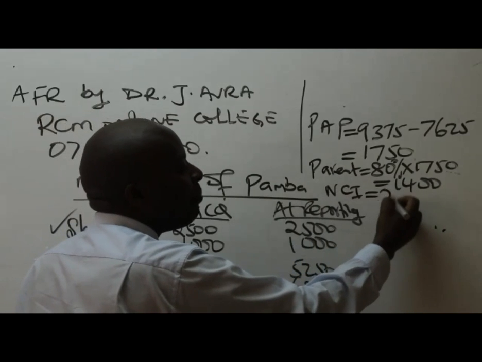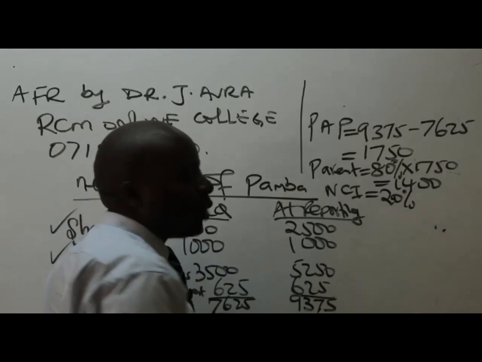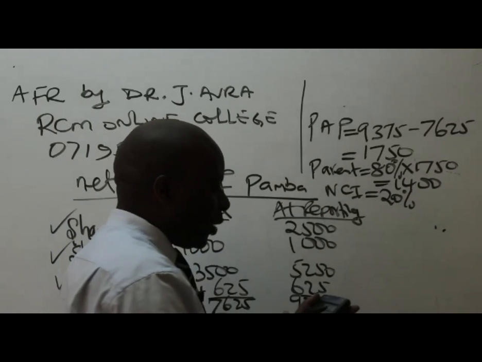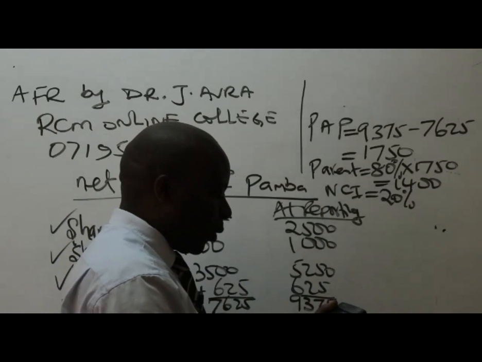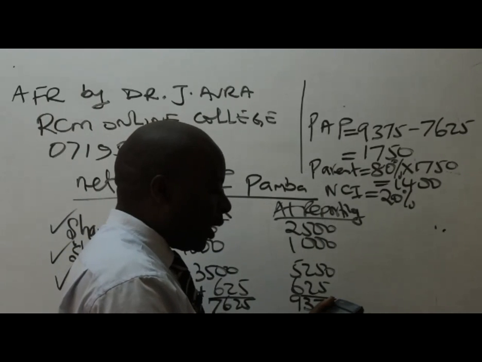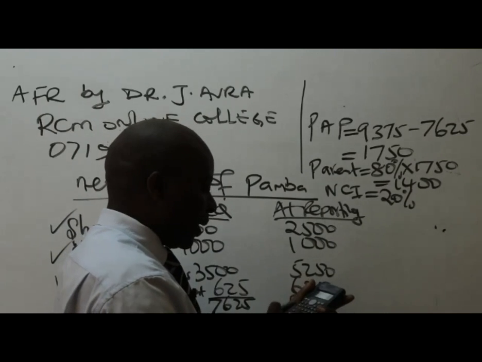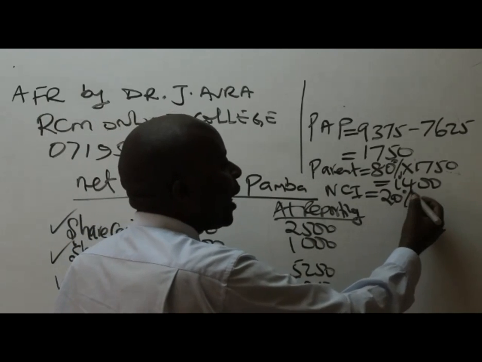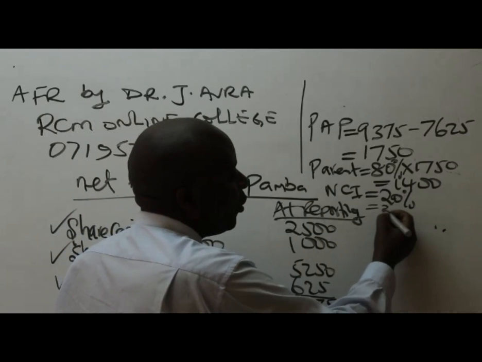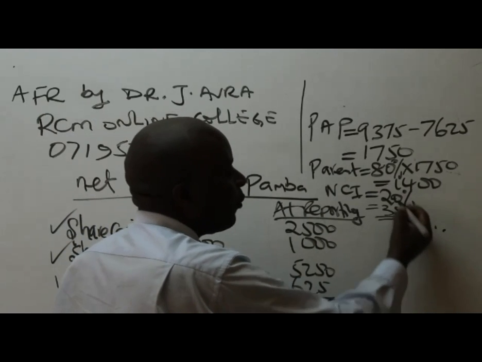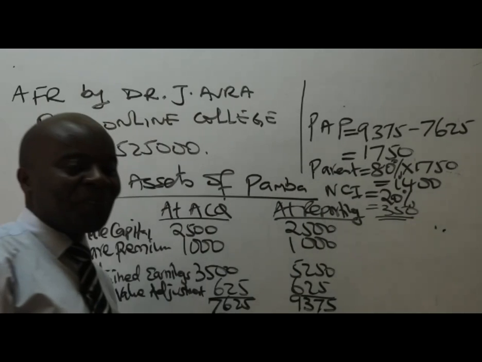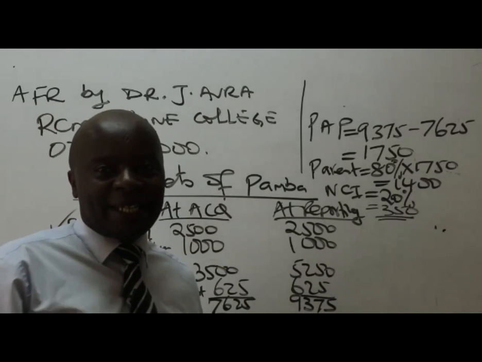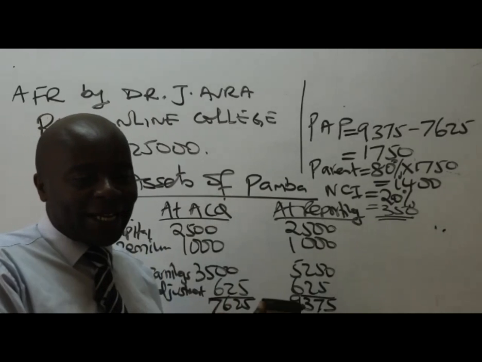We know Pamba's NCI is 20%. So 0.2 times 1750 gives me 350. So NCI's value will be 350. I don't need these figures for solving part 1, but for sure I will need them later. So let me just have them there.